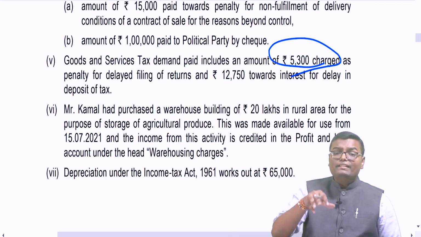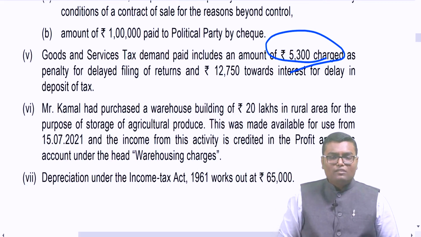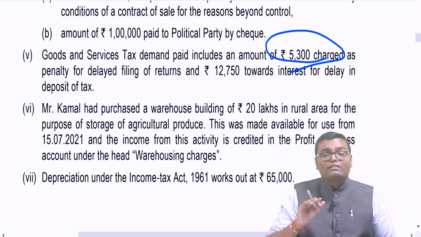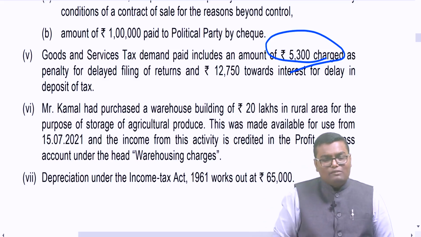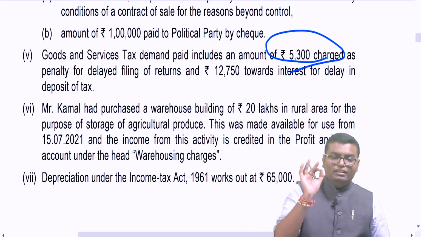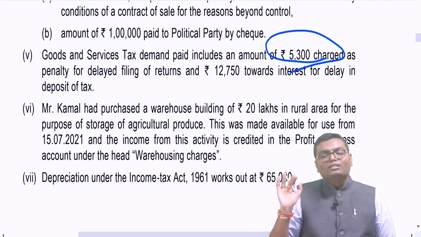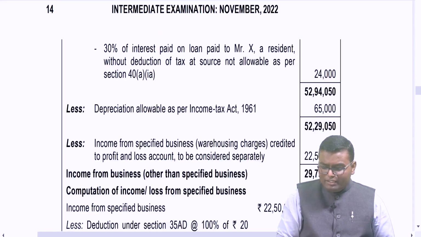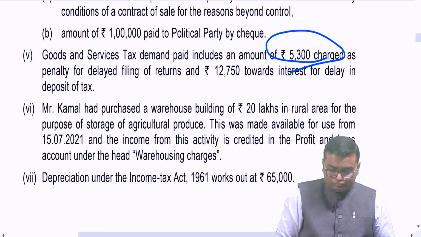However, if there is any interest on late payment of GST, that interest is allowed as a deduction. Supreme Court judgment in the case of CIT versus Dalmia Company: interest on late payment of GST is allowed because interest is an extension of tax. It is not a penalty. You don't need to remember the judgment. It is not in your syllabus. It is there in CA final. You remember the conclusion. Late fee, penalty, fine: disallow. Interest: allowed. So over here only 5,300 will be disallowed. Interest will be allowed as it is already debited to P&L. I don't have to do anything else. But 5,300 I have to add back.